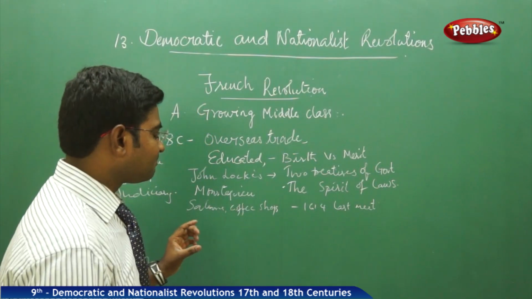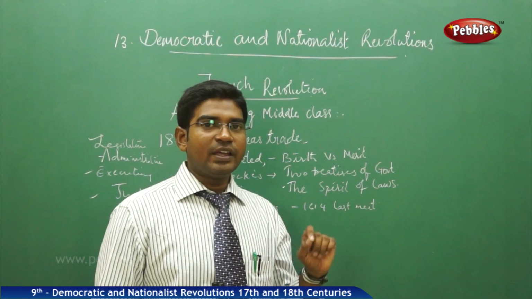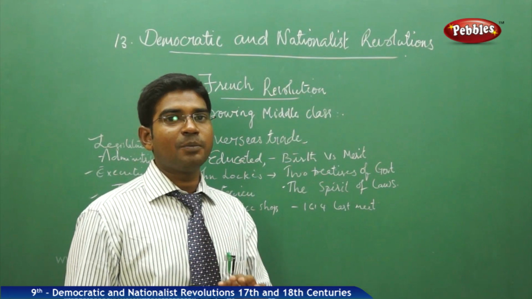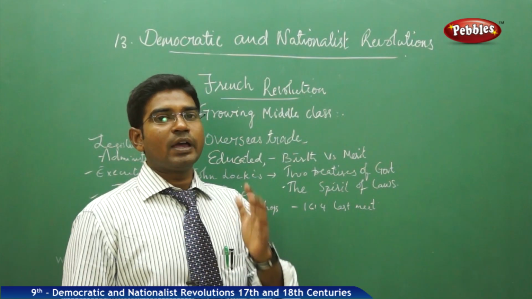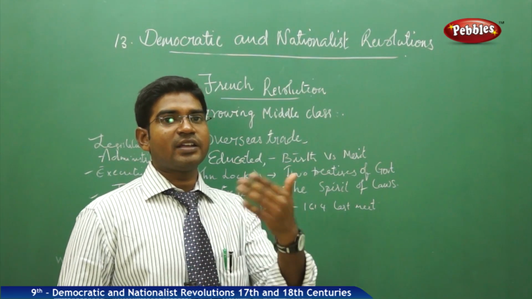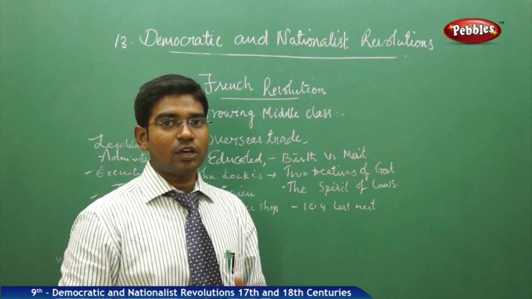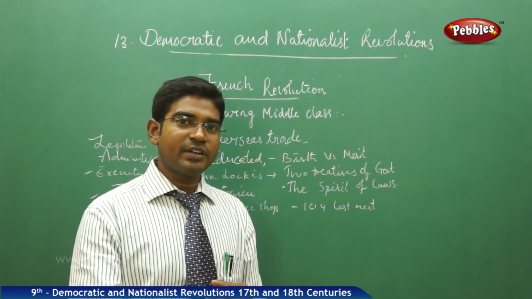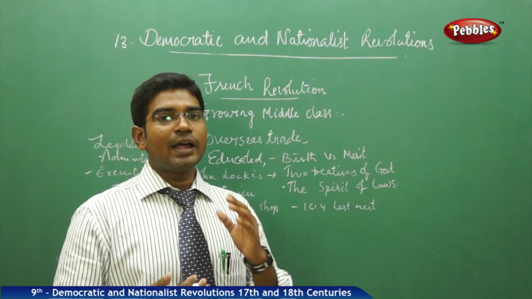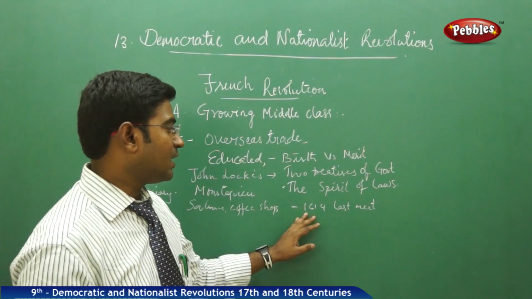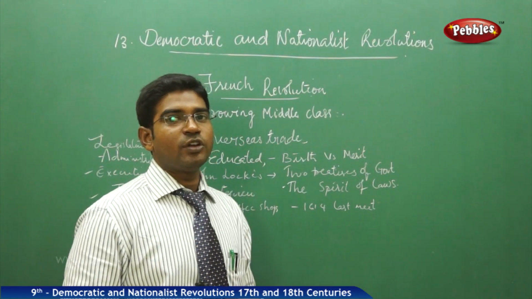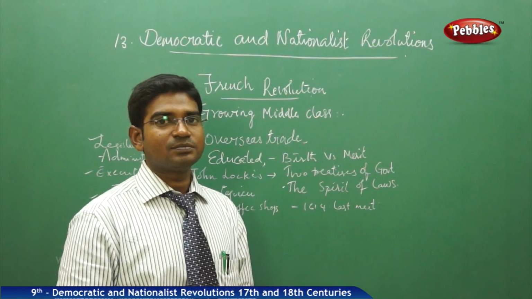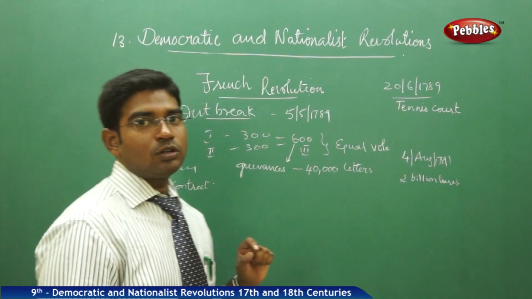So these all initiated. Finally, Louis XVI decided to expand the taxation. He wanted to impose more taxes on the people in order to maintain the extravagant court and all these things. So he had to call the Estates General meeting. Only the monarch has the authority to call the Estates General meet, so that people of all the three estates would send their representatives there and raise the questions and get them passed. The last meet was held in 1614, but now it was going to be organized by Louis XVI. So what happened in the meet? We'll see now.